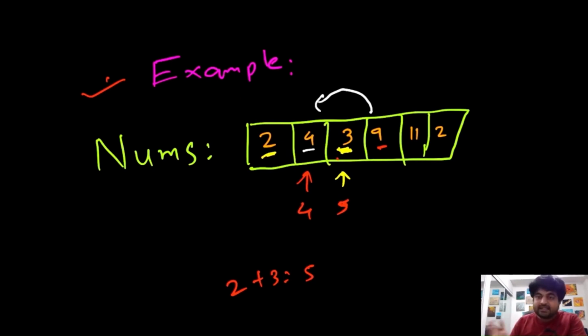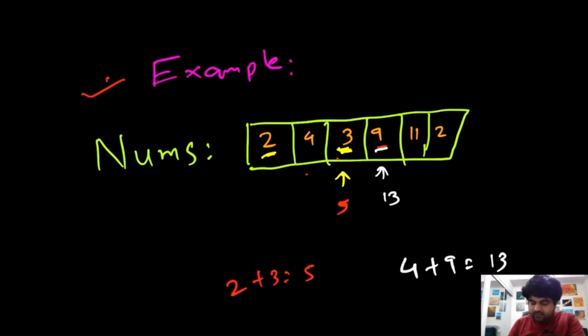The house that is adjacent to 9, before that, what is the maximum amount we have found? So the maximum for that is 4, and we do 4 plus 9. So 4 plus 9 is 13, which means that up until this point, the maximum amount we can get is 13, which is definitely greater than 5. So it is in our interest to keep this pair so far. Now we can forget about this 4 because we already calculated its value over here.